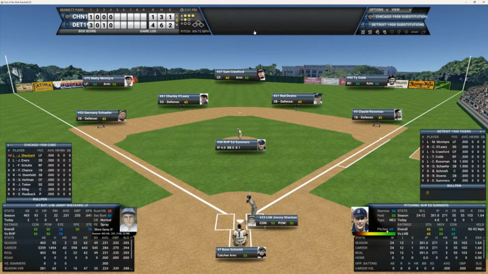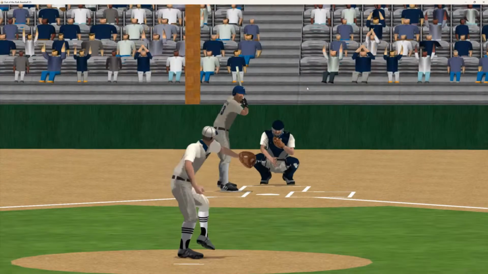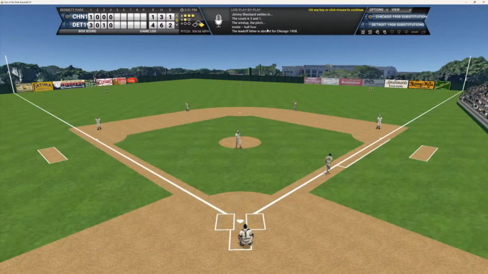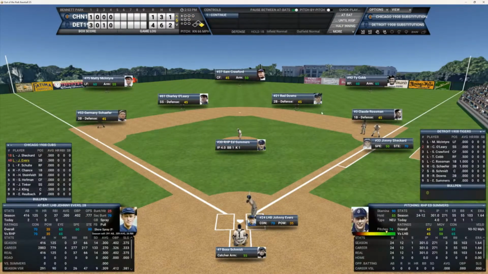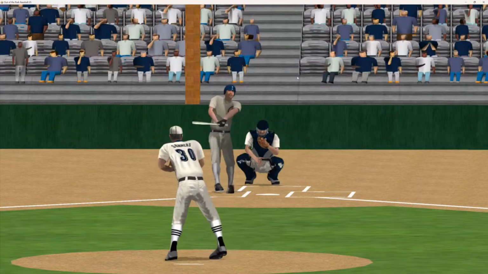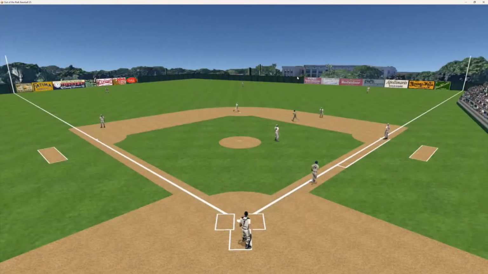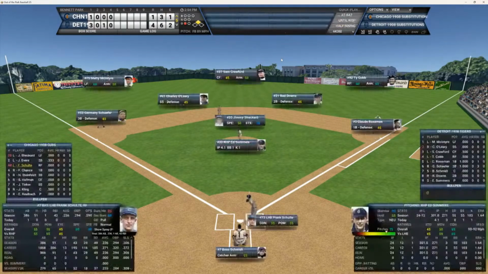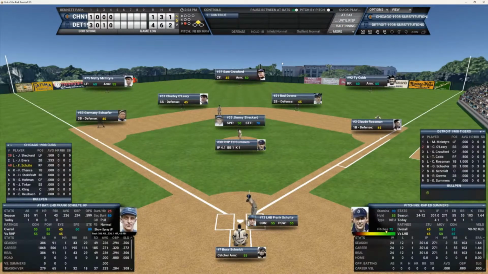Can Jimmy get something started here? Here's the 3-1 pitch to him. And he takes it for ball 4. So the Cubbies got the leadoff batter aboard. And that brings up Johnny Evers. He's 1 for 2 today. And here's the pitch to him. That ball is hit down to second. Only plays over to first. Gets the runner in scoring position with 1 out for Frank Schultz.